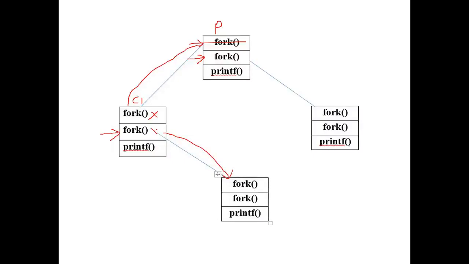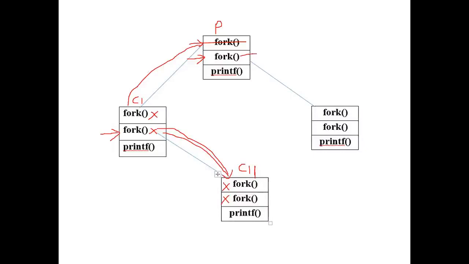So now this has been executed. The child process is the duplicate of the parent process, so in the child process, this system call will not be considered. When this system call is executed, another child process will be created, and we call it child process 1. Now the parent process starts executing here.